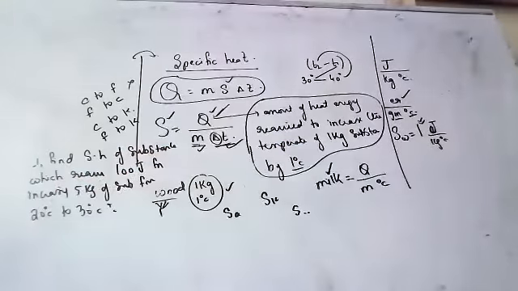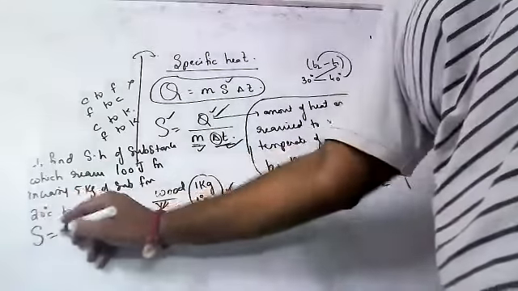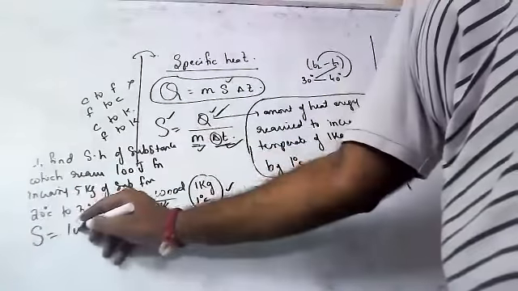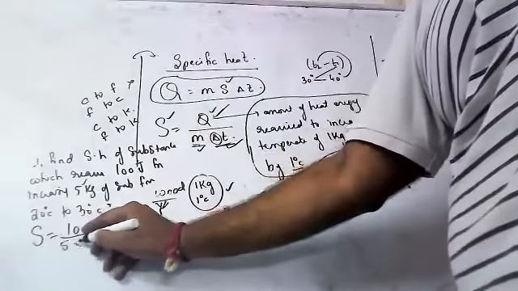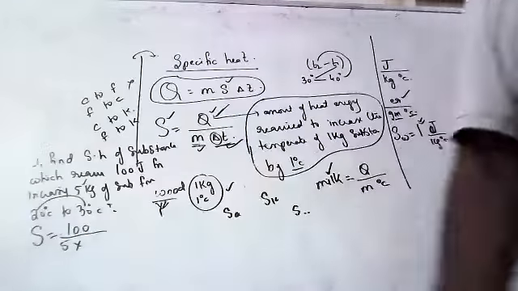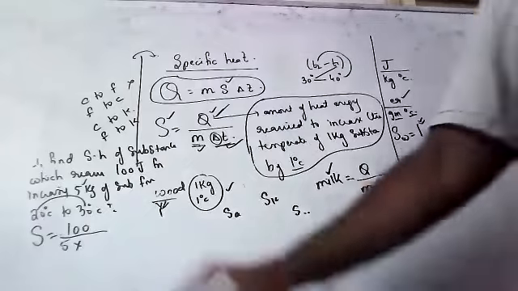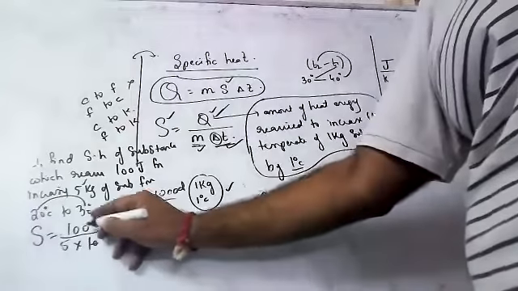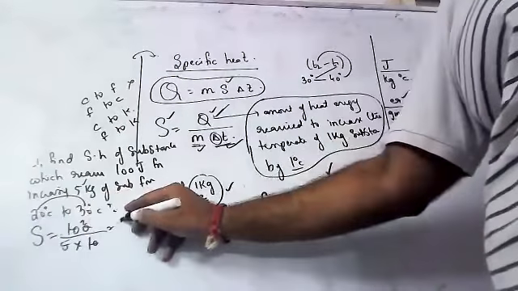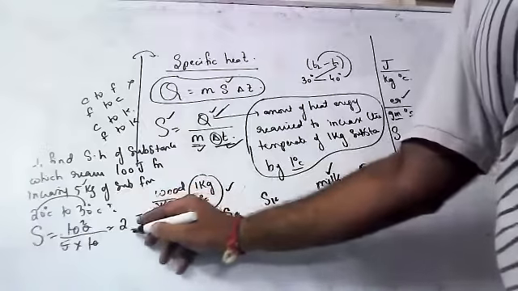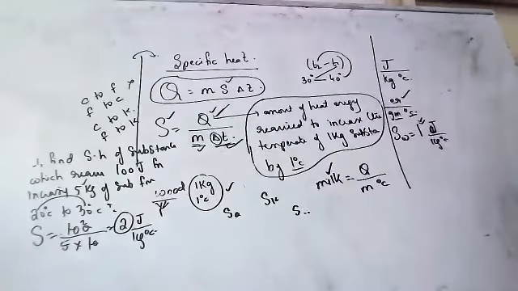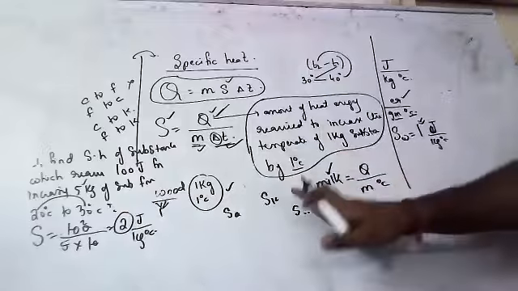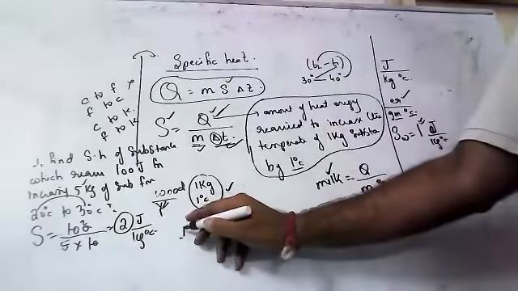Simple sum. What is the formula? Specific heat is equal to Q by M delta T. Heat, 100 joules. Mass, 5 kg. Change in temperature, 30 minus 20, 10. So the zero cancels, and the answer is 2 joules per kg degree centigrade. Like this, you will find specific heat.